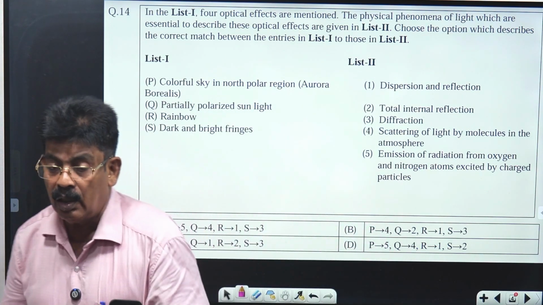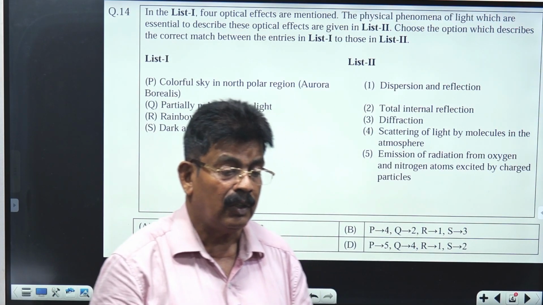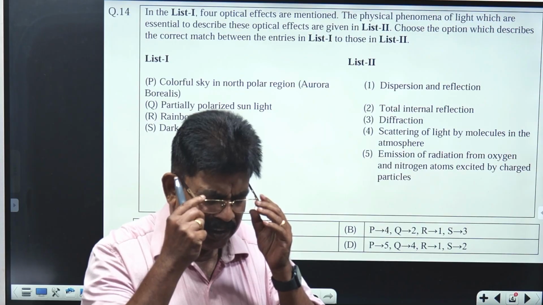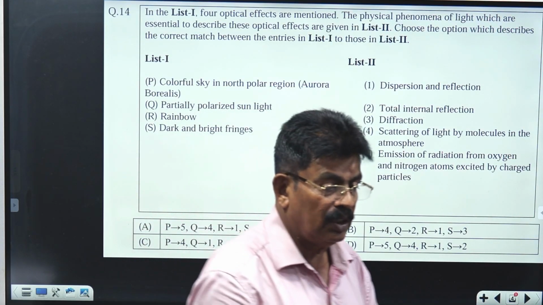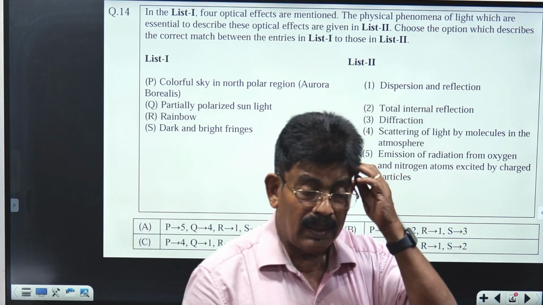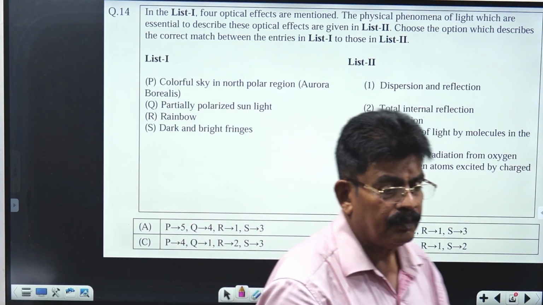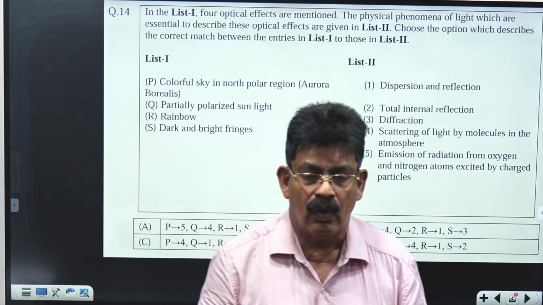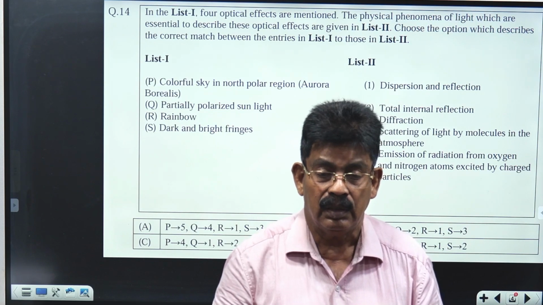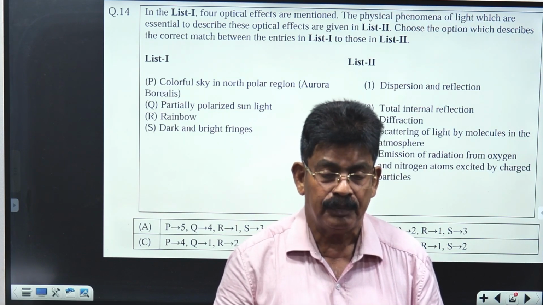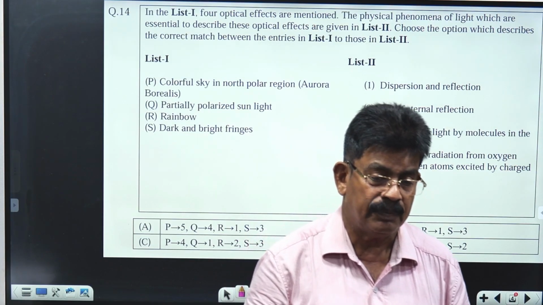This we call Aurora Borealis, or we also call it Northern Lights. You might have seen this on TV or in films. Mostly we are able to see two colors, green and pink. This is caused due to the fact that charged particles are entering into the Earth's magnetic field region from outside. We call them cosmic rays.